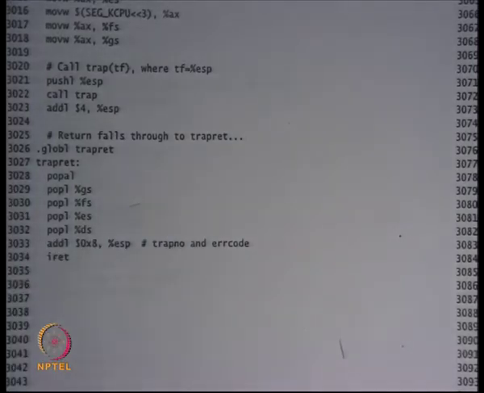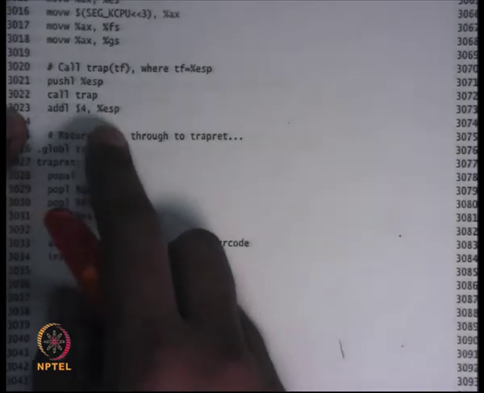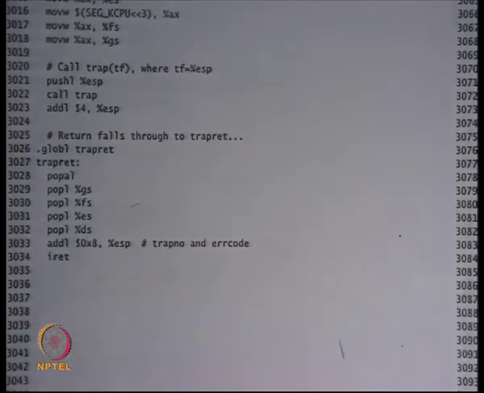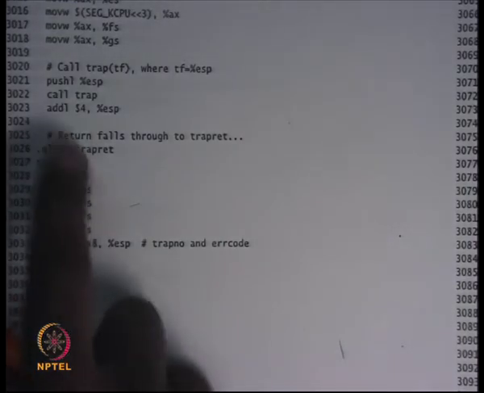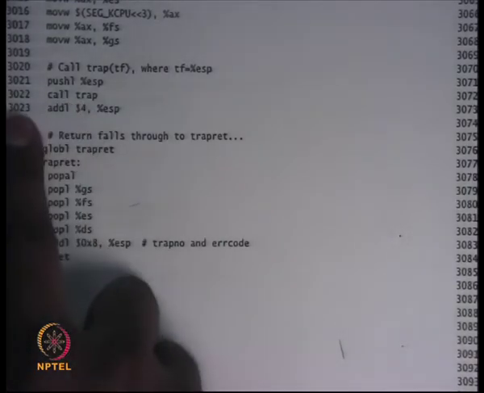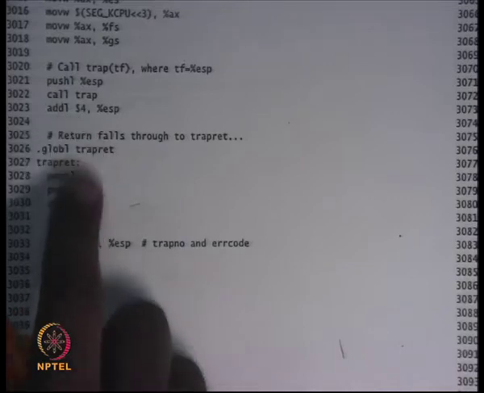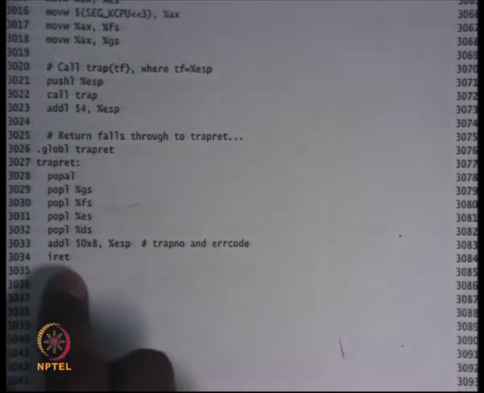So when it returns, will it return to trap ret, or will it return to line 3023? Yes, it will return to line 3023, and 3023 is just ignoring the ESP value, that's all, and then it calls all trap ret. So yes, trap will return to line 3023. 3023 is not doing much, it's just popping off one value on the stack, and then it calls pop AL and all the other things.